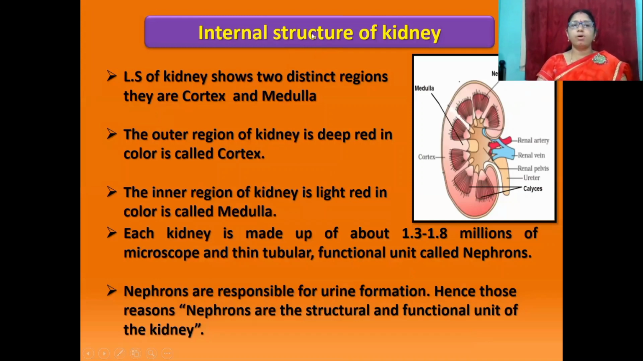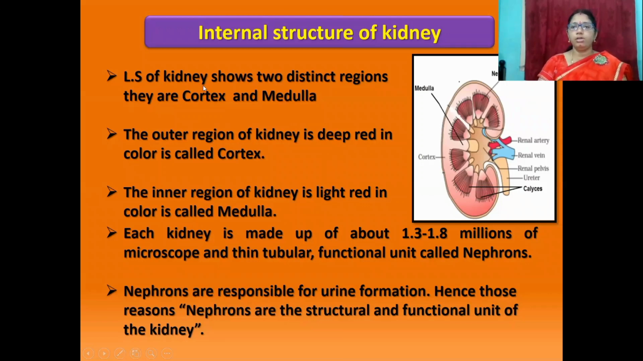Students, now let us discuss the internal structure of the kidney. We can see this picture. This is the longitudinal section of the kidney. This is the renal artery. This one is the renal vein. This one is the renal pelvis. This is the ureter. This is the nephron. This is the medulla. This one is the cortex. This is the calyx.